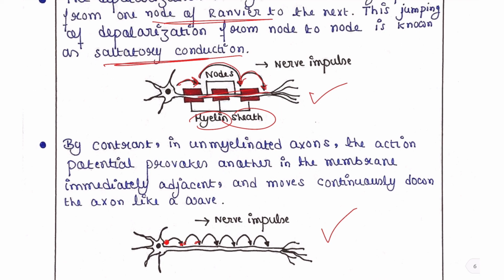So, it moves like a wave and it takes more time than in myelinated neurons, because in the case of a myelinated neuron, because of the jumping of the depolarization, the nerve impulse can move faster. So, this is all about the nerve impulse.